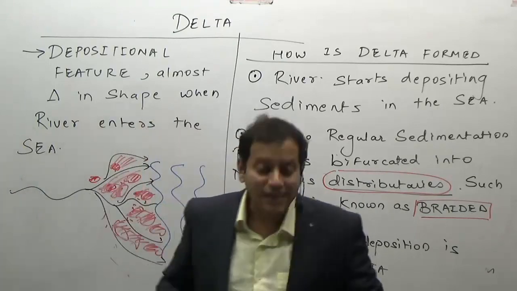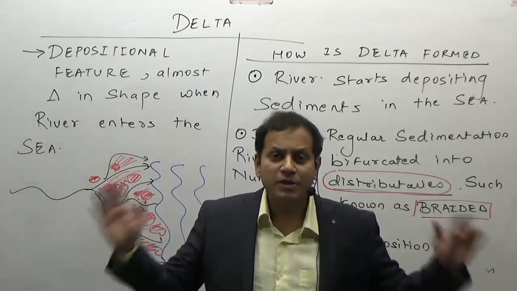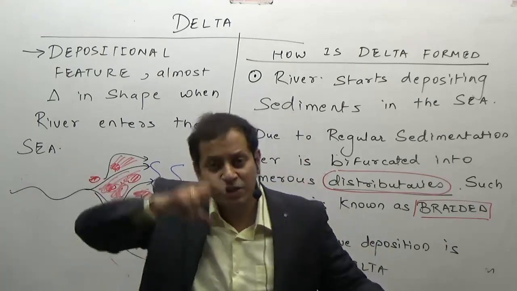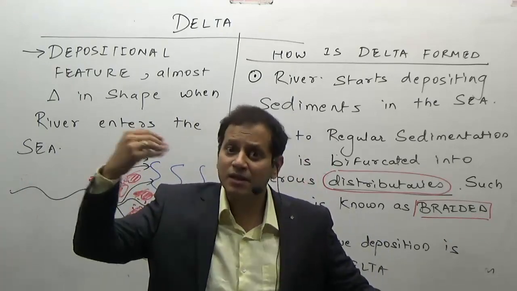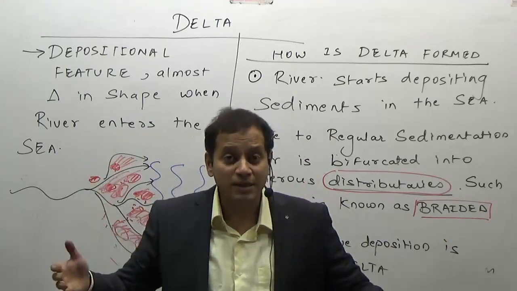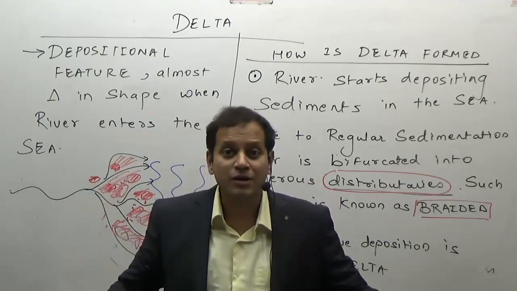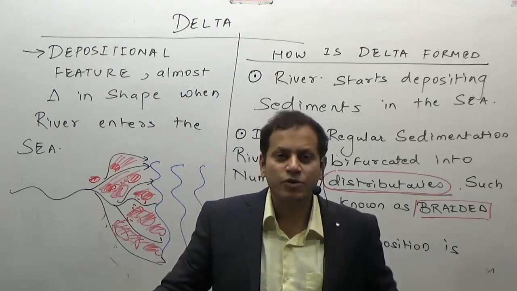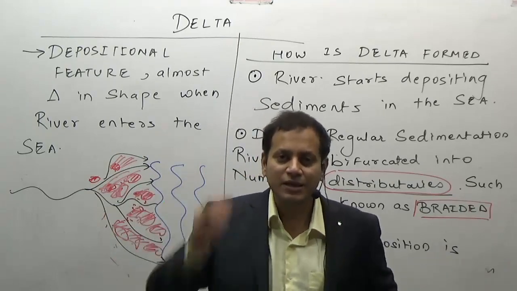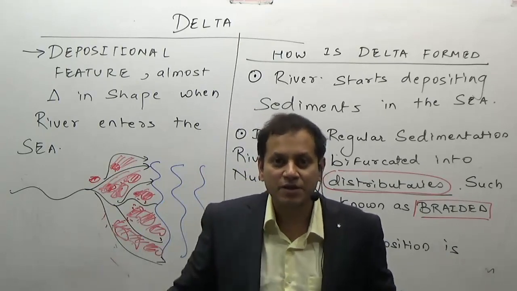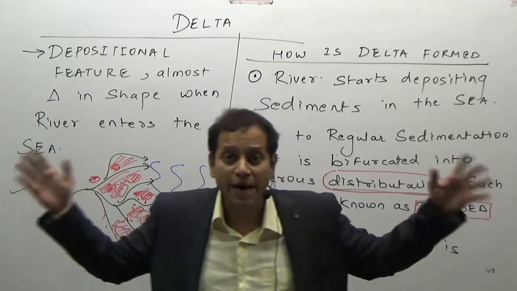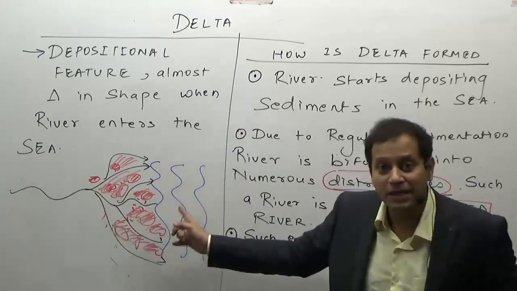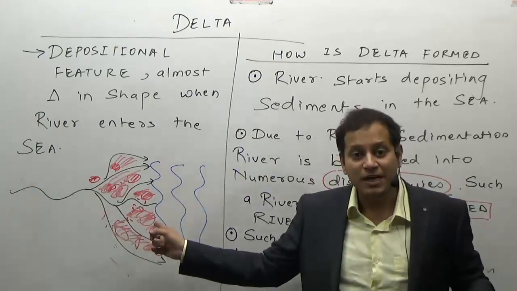Now, is the delta formed everywhere? Open your India atlas and see rivers such as the Godavari and see the shape of how they meet the sea. See the delta of the Ganga, how does it meet the sea? See the Kaveri river, how does it meet the sea? On the other hand, see the western coast of India, you will see the rivers going directly into the sea. There is no such bifurcation, no such channels, no such wide area of sediments, no such diagram showing something like this based on the size of a delta.